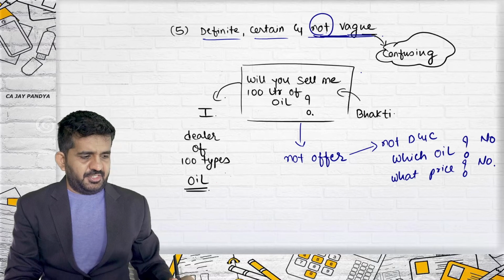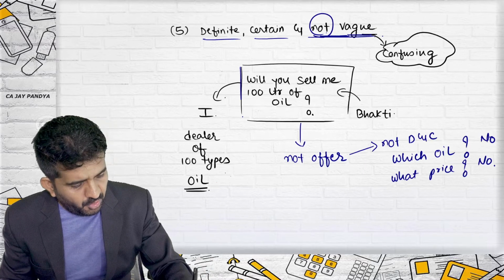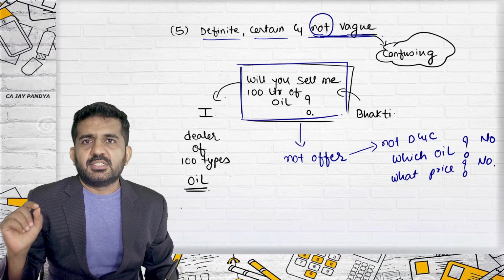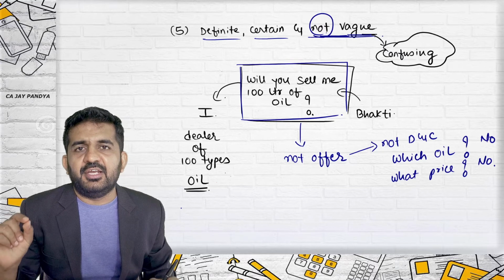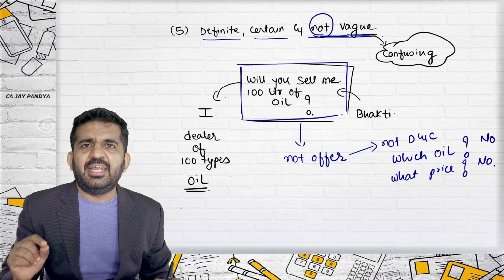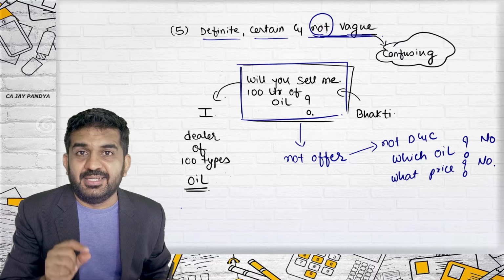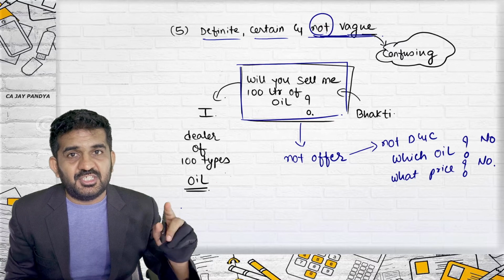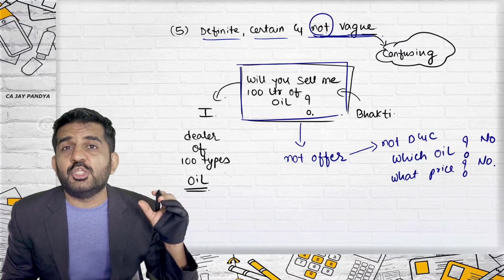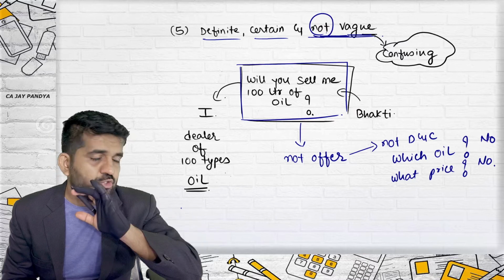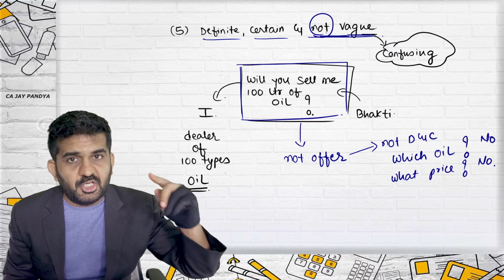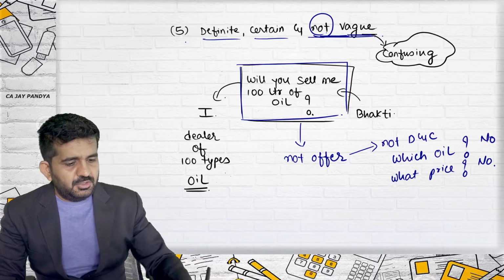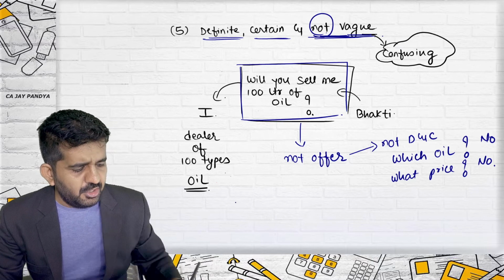Sixth one, very interesting. What could be a good offer over here for Bhakti? I'll tell you. If Bhakti says, sir, will you sell me 100 liters of almond oil at the rate of rupees 150 per liter? This offer could be definite, certain, and not confusing. Everything should be absolutely clear in the offer. There should not be any confusion. Quantity should be specified, item should be specified, and rate should be specified.